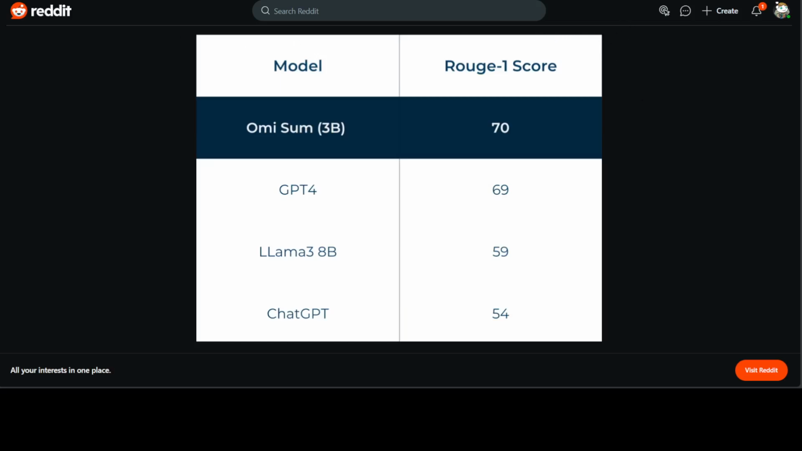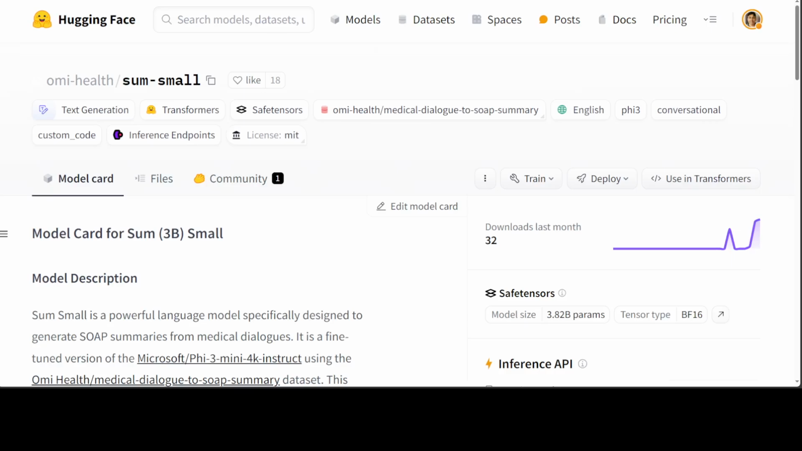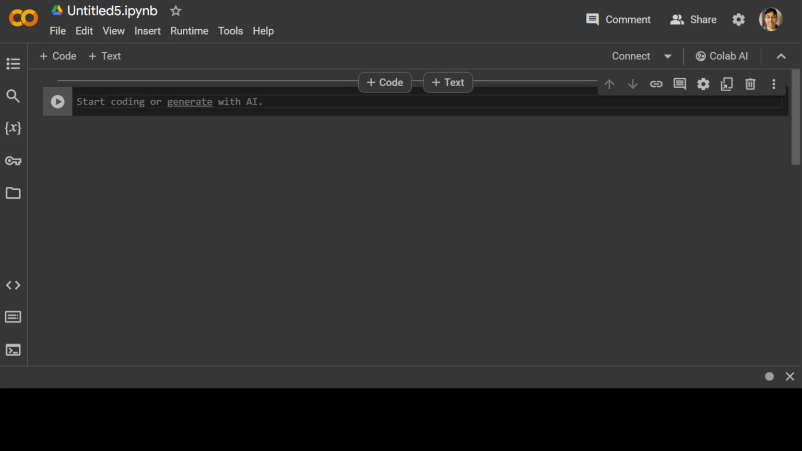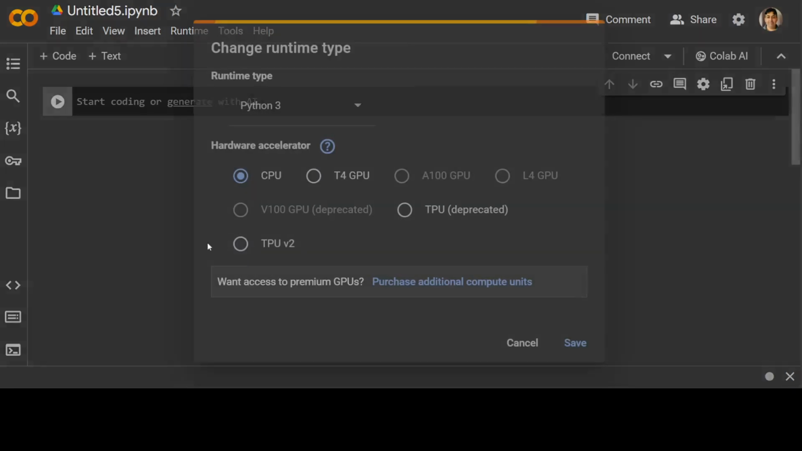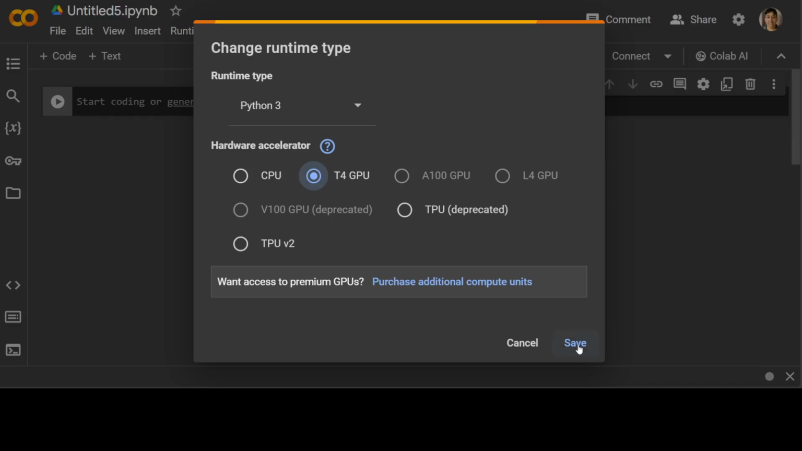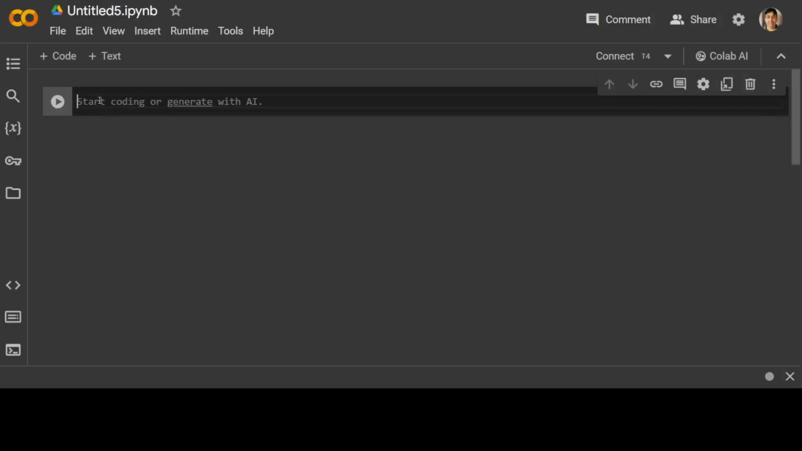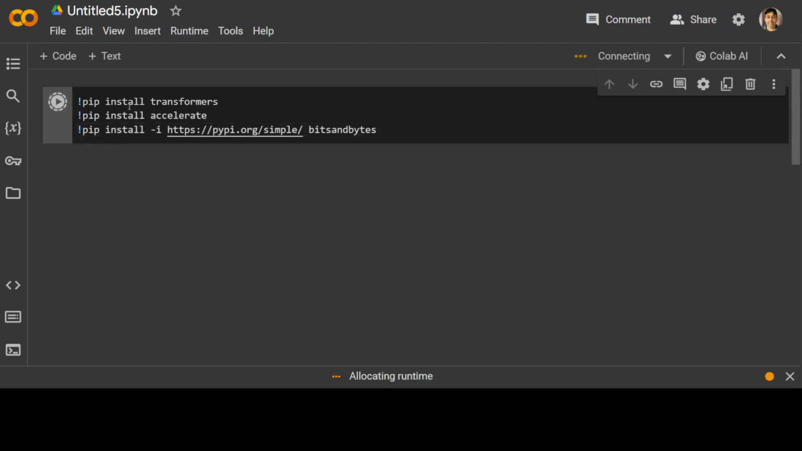Now, let's try to get this model installed on Google Colab. You can use the same instructions to get it installed on Linux and Windows. So let me go to Google Colab. This is my free Google Colab, courtesy of Google. Click on runtime, change runtime type, and select this free T4 GPU. And then let's install the prerequisites, which include transformers, accelerate, and bitsandbytes. So let's wait for this one to finish, and then we will proceed further.